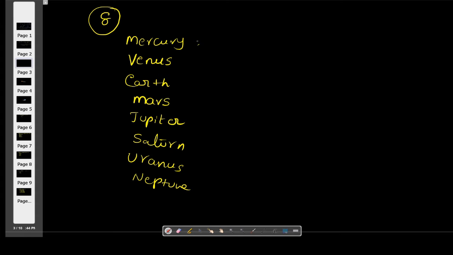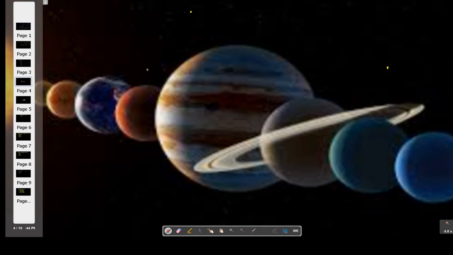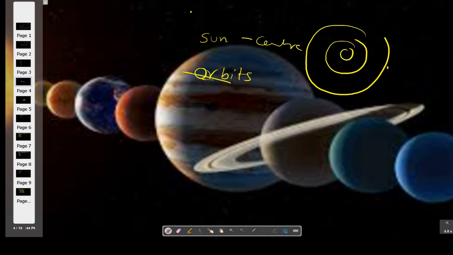Here Mercury is the nearest planet to Sun. Okay, we already know that Sun is at the center. All planets move around the Sun in a fixed path. These are called the orbits.